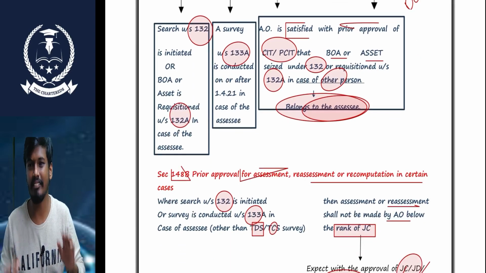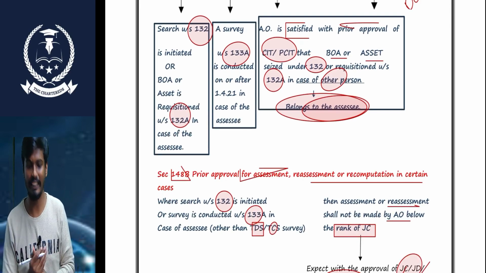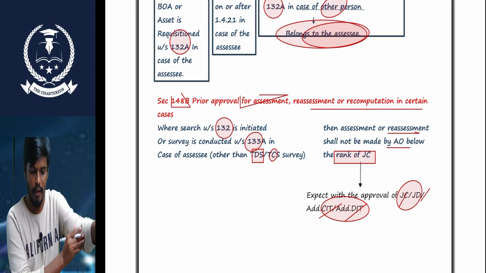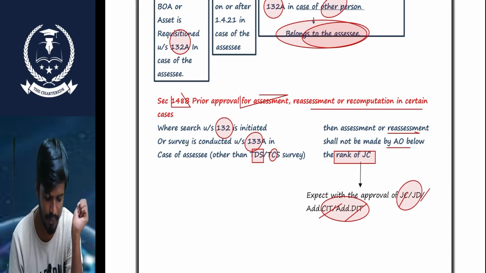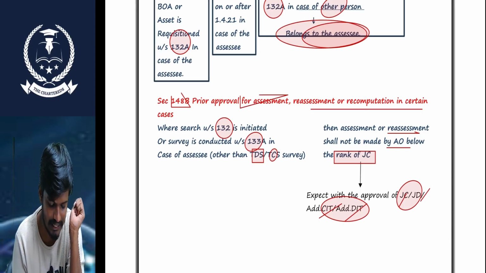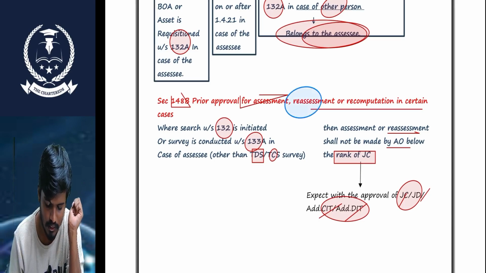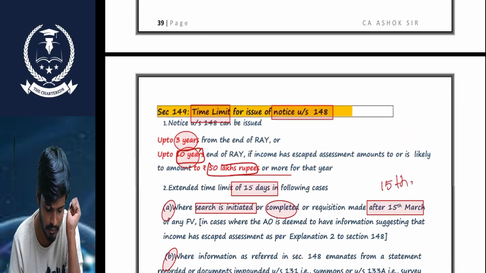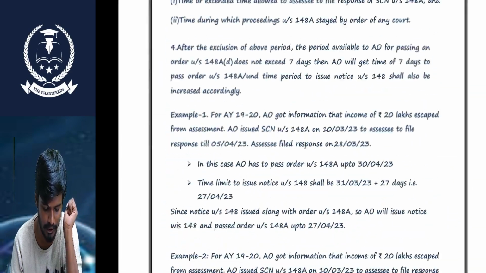Sir, we need to say where we need to take the approval. Very simple, sir. Under 148B, prior approval is required for the assessment or reassessment. We will talk about this after some time. We say where we need to take the approval.